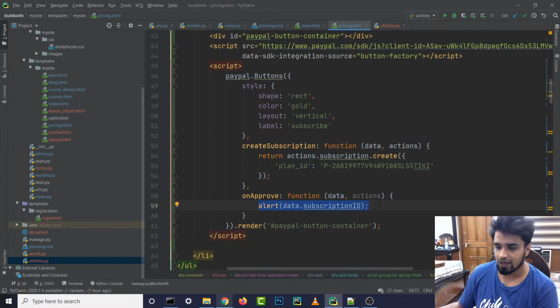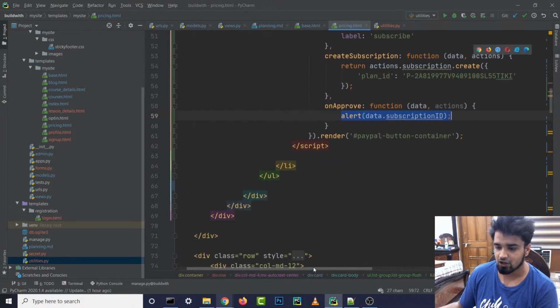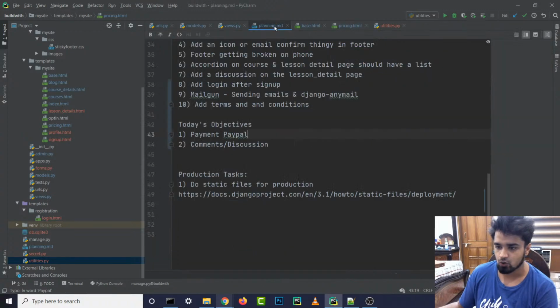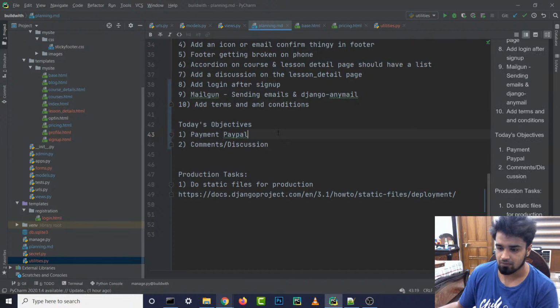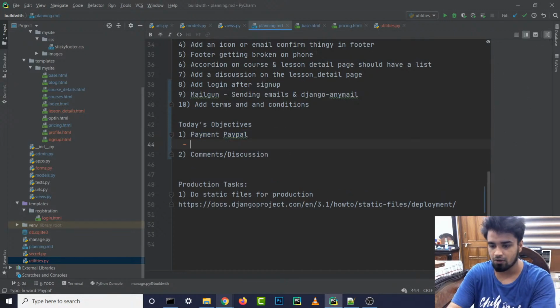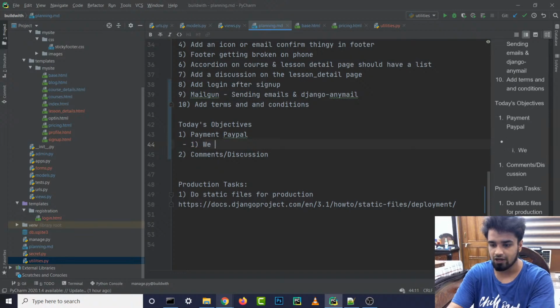So what we are going to do is, in our planning.md, we are going to write what next things we need to do. So now everything is working. Our PayPal button is working. We just need to do a couple of things. So first of all, we need to do it for live.